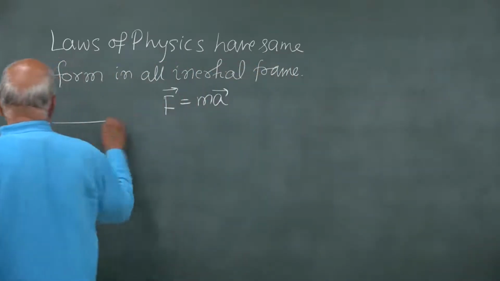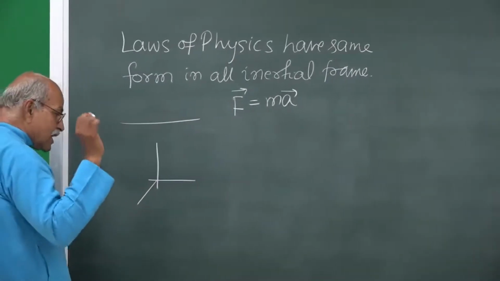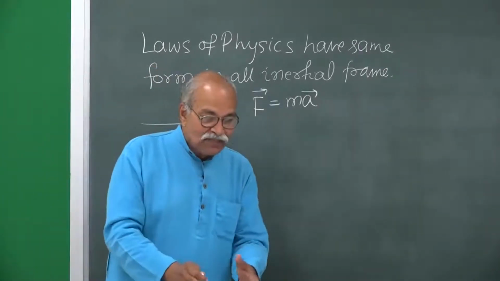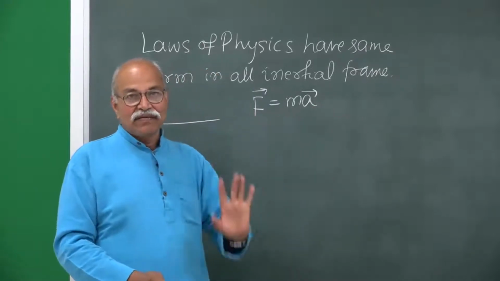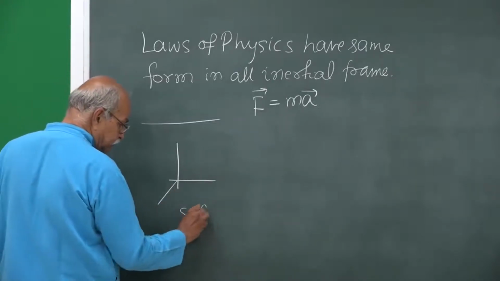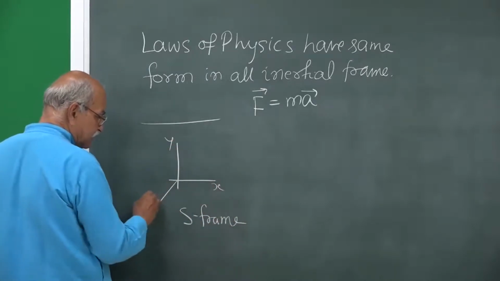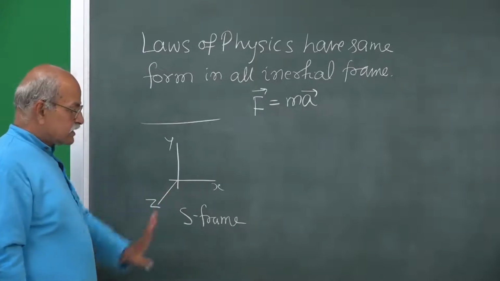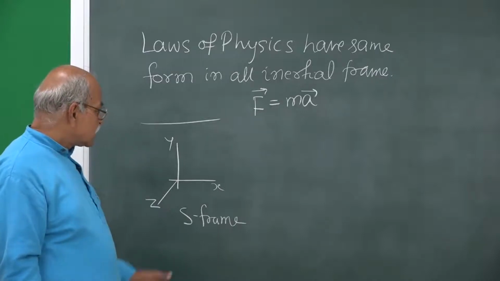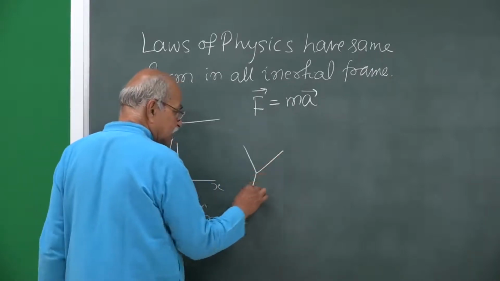So, let us take examples. Suppose I have a frame. What is a frame? X, y, z axes. I know how to measure length, I know how to measure time, so that velocities and accelerations can be calculated and defined. So, I call it the S frame. So, I have the x axis, the y axis, the z axis, and this is the S frame.